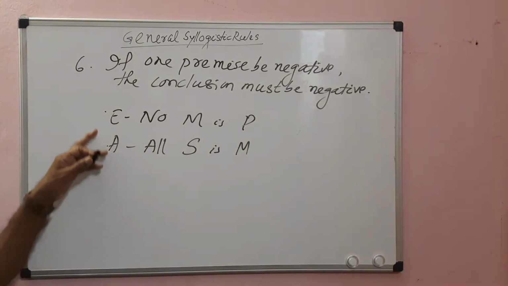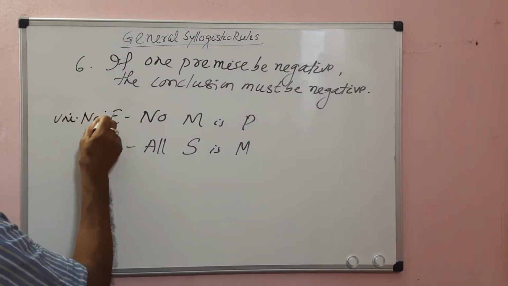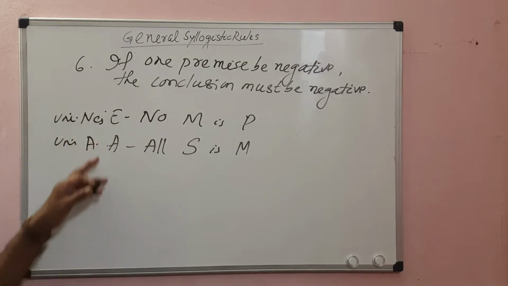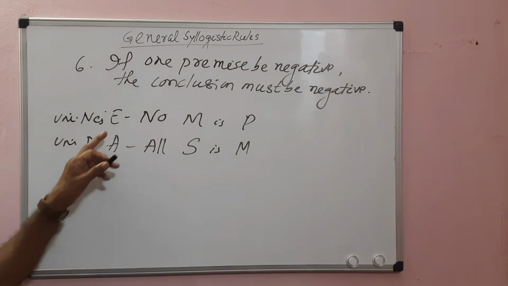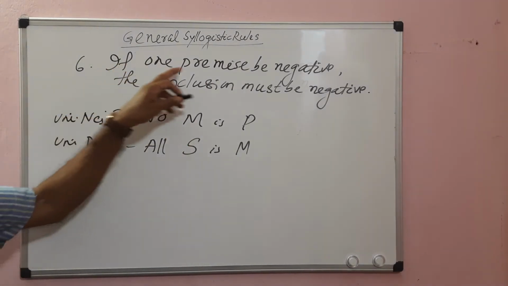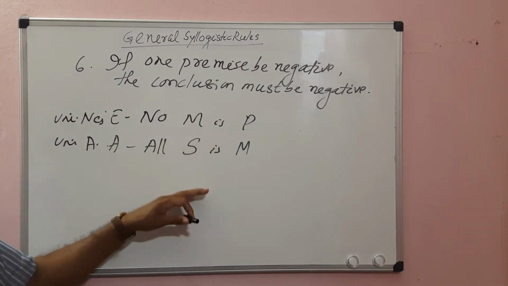Out of these two premises, the E proposition is universal negative and the other is universal affirmative. One premise is negative, another premise is affirmative. What about the conclusion? According to this rule, if one premise be negative, the conclusion must be negative. Why must the conclusion be negative?